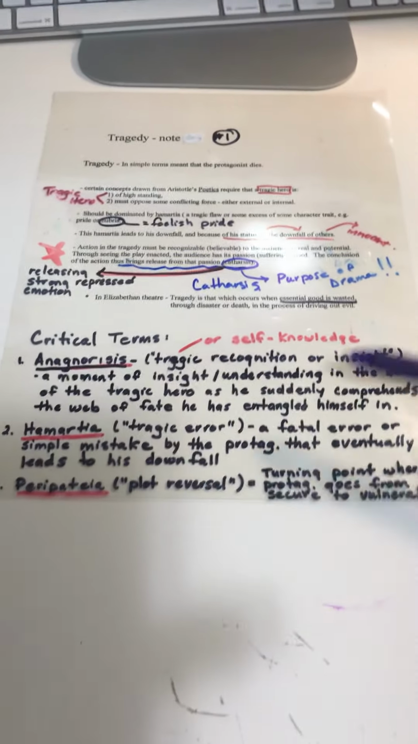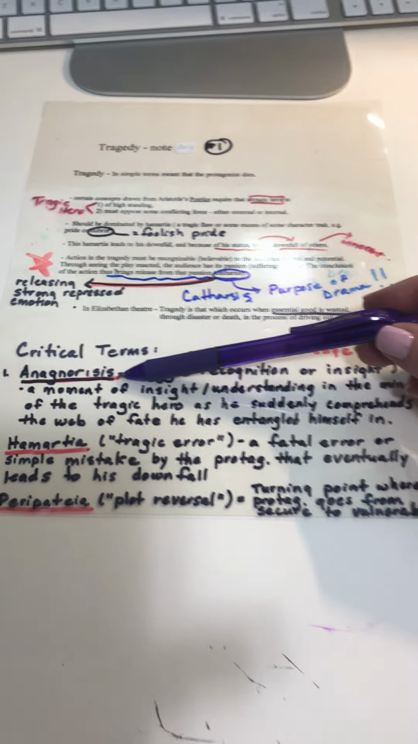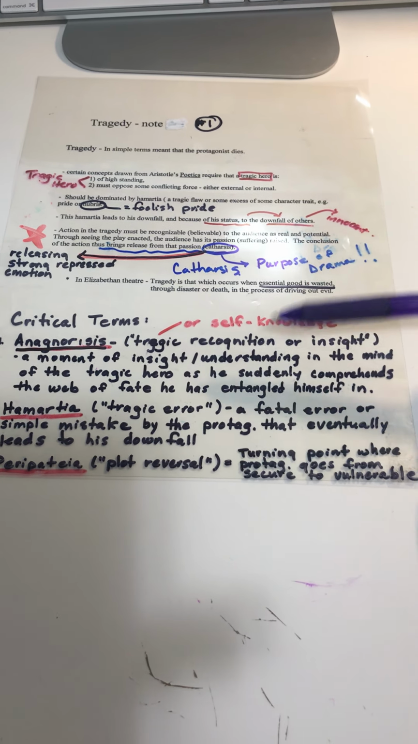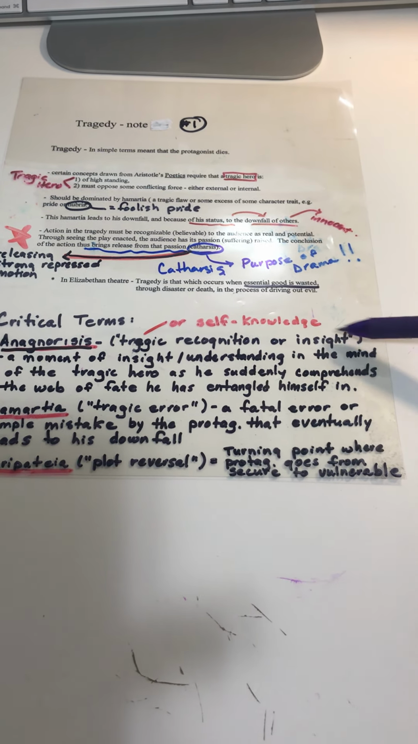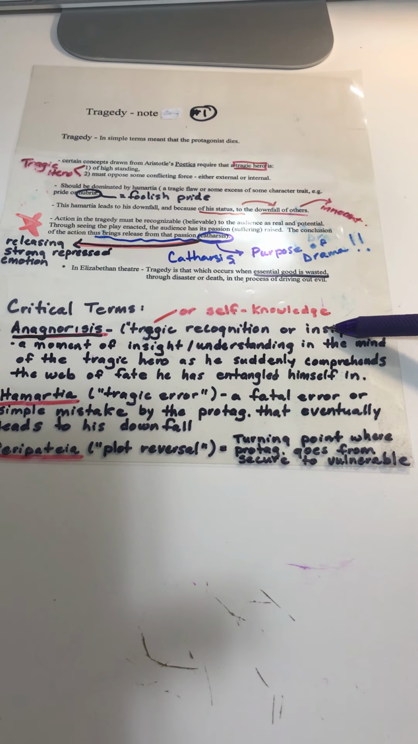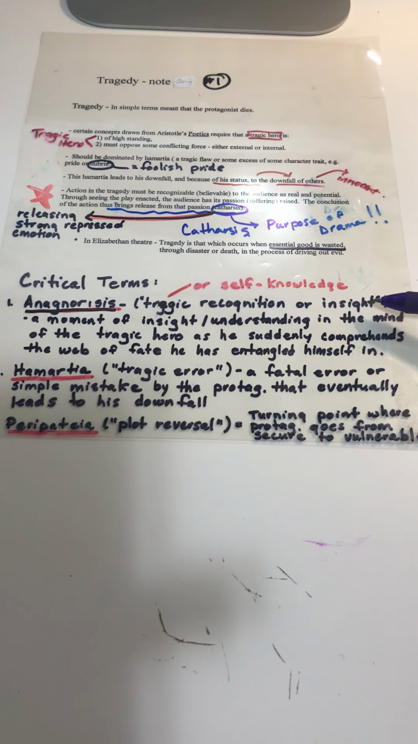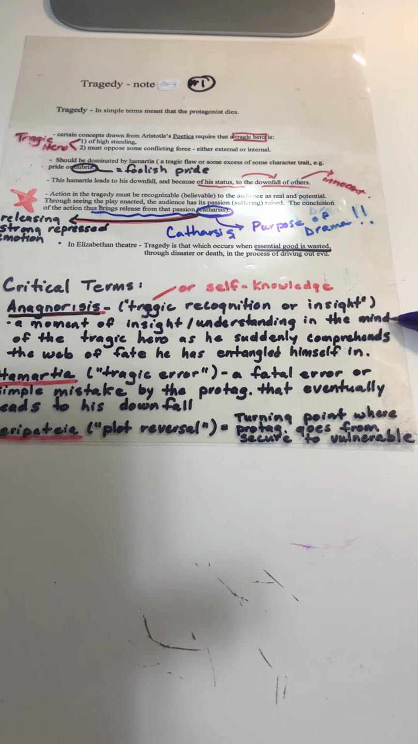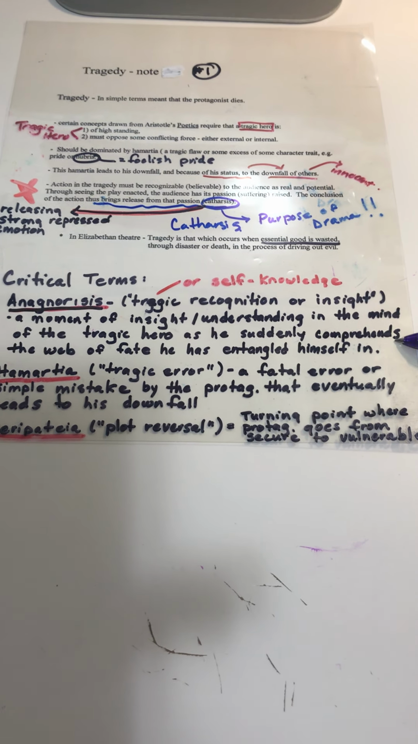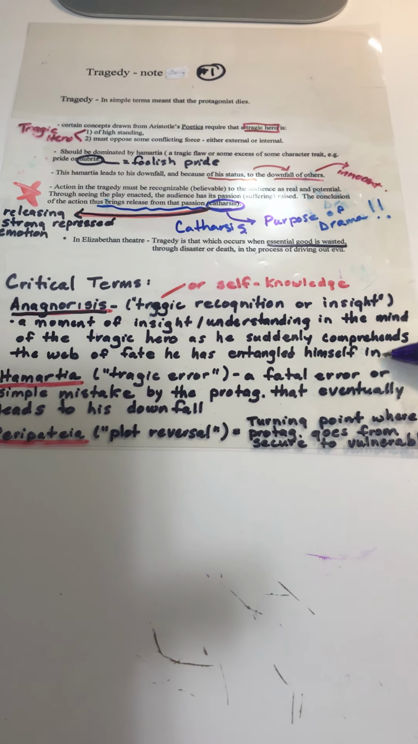The first one is a term that we don't really hear too often, but is quite central in our understanding of what tragedy is. The term is anagnorisis. It is the tragic recognition or insight of the tragic hero or the protagonist. It's also called self-knowledge, and it is a moment of insight and understanding in the mind of the tragic hero as he suddenly comprehends the web of fate that he has entangled himself in.